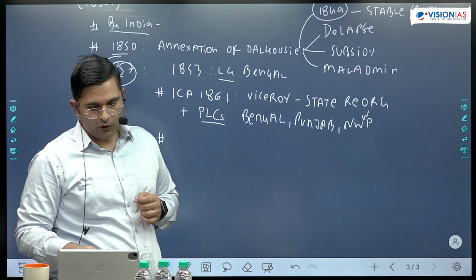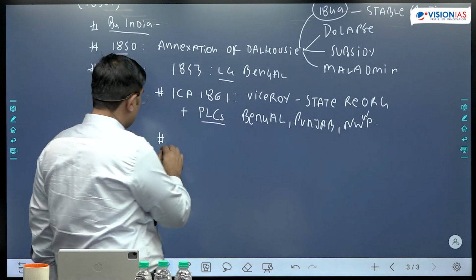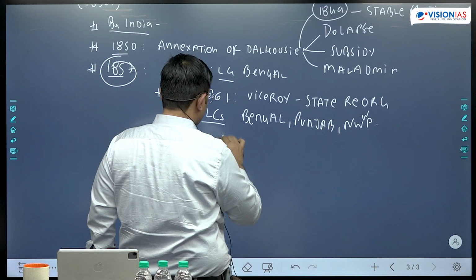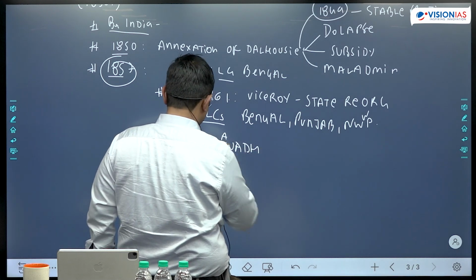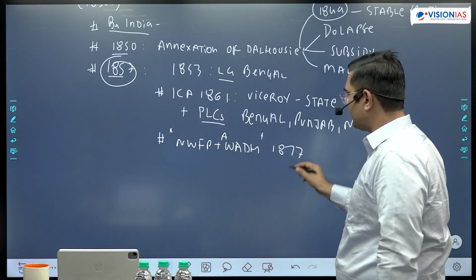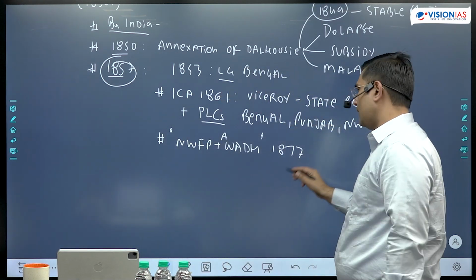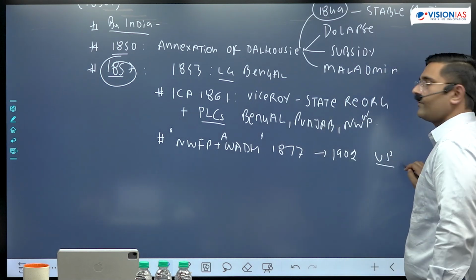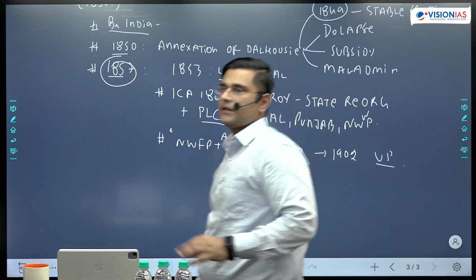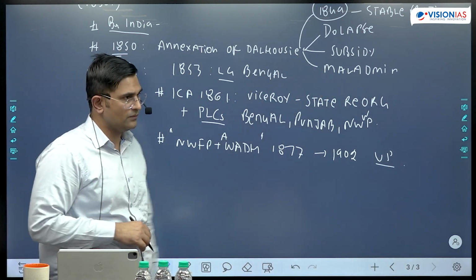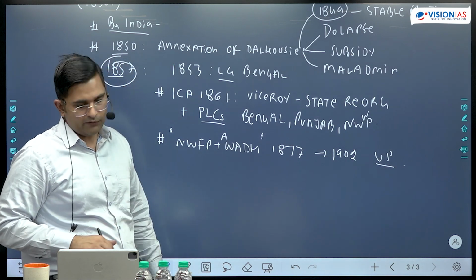Then the next aspect to talk about is that NWFP was merged with Awadh and a province was created, NWFP and Awadh, in 1877. You may not remember the year, but you have read this much, which was later on in 1902 converted into United Provinces. So Uttar Pradesh, before being Uttar Pradesh, was United Provinces in 1902, right? And this was for administrative convenience.